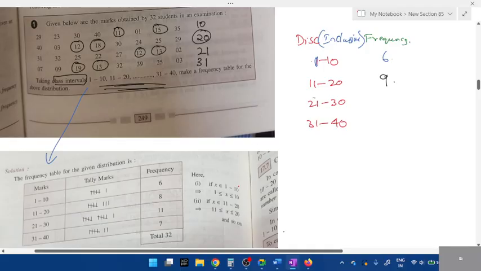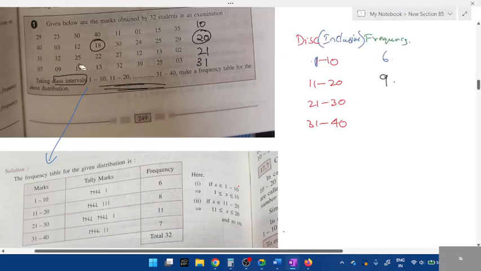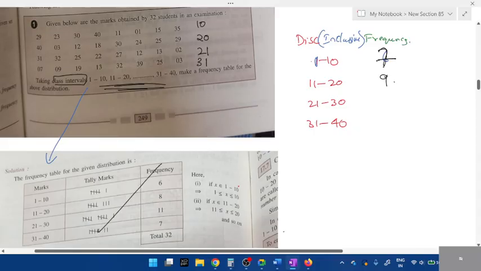Next, tell me all the values from 21 to 30. 6 will become 7. Okay, 6 will be 7. Don't look at this.